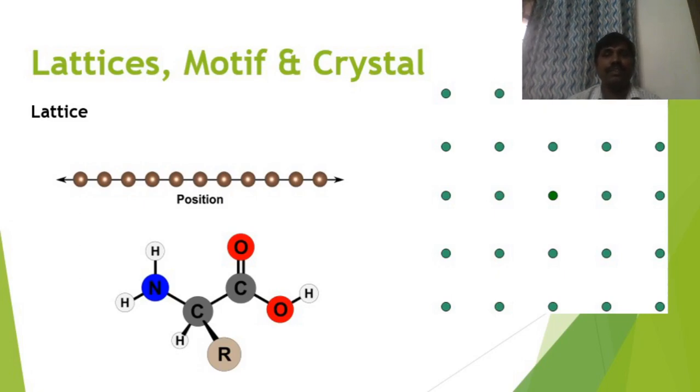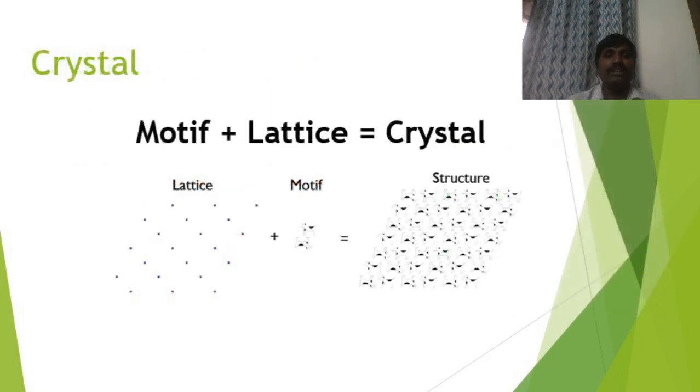That's the definition of motif. Combining these two, you will get the crystal structure. A logical expression is there to get the crystal structure. That logical expression is motif plus lattice is equal to crystal.